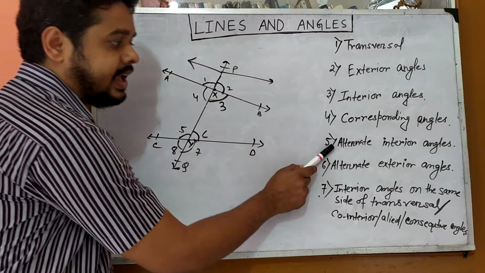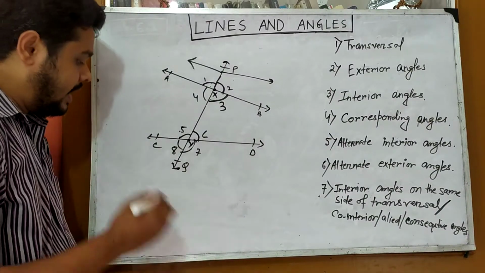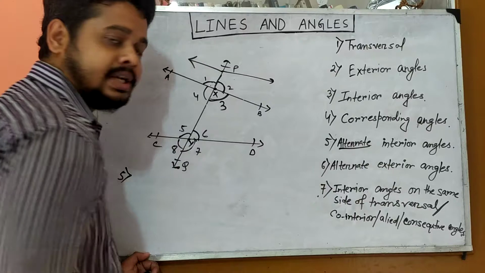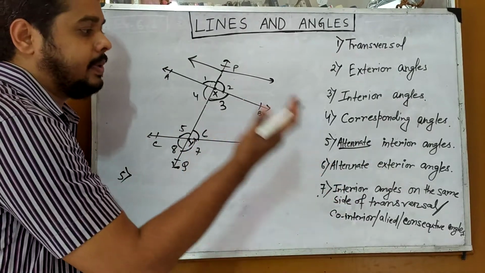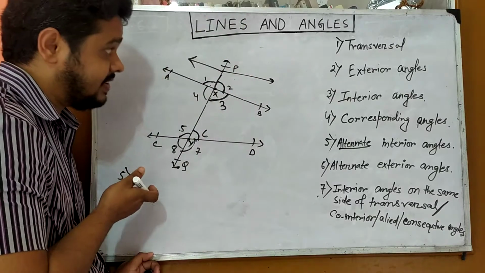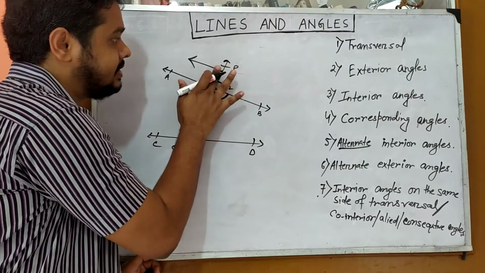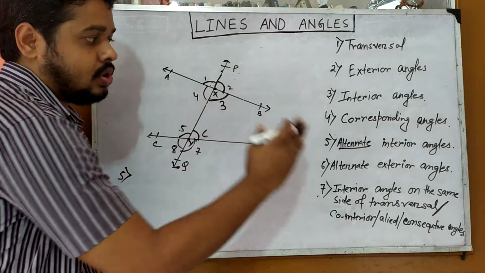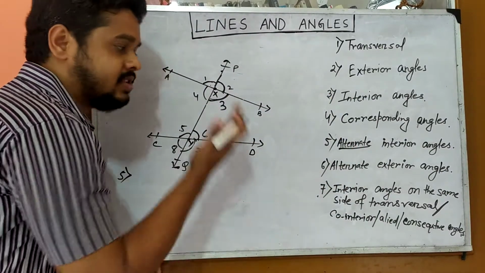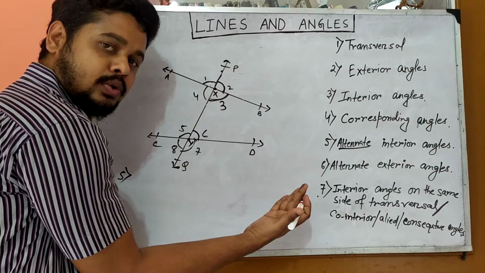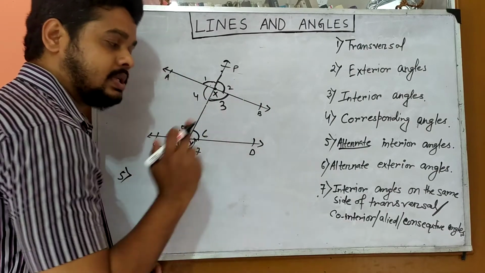Now, alternate interior angle. Point number 5. Alternate means one will be on the left hand side, another will be on the right hand side of the transversal. Hence the transversal is PQ. So alternate interior angle means one angle will be on the left hand side of the transversal, one angle will be on the right hand side of the transversal.